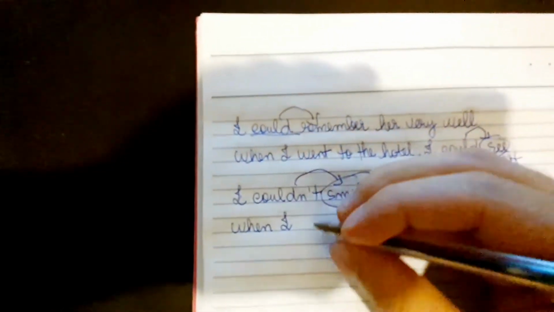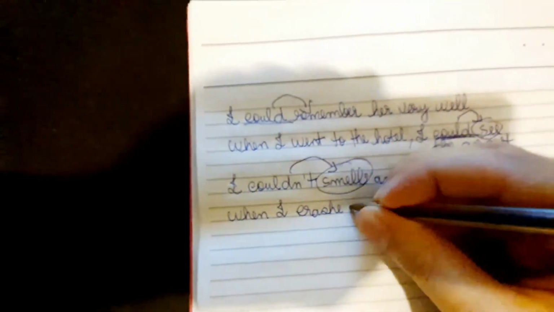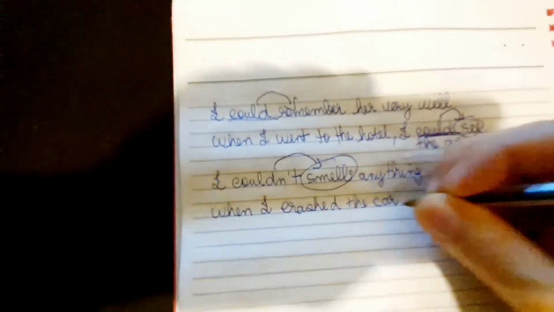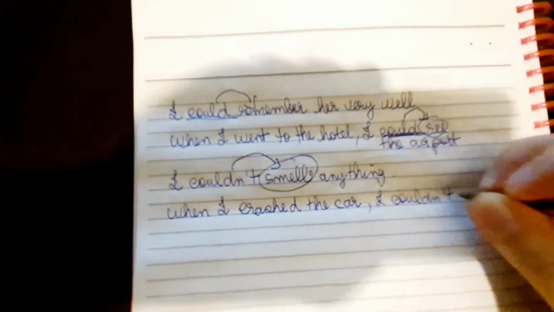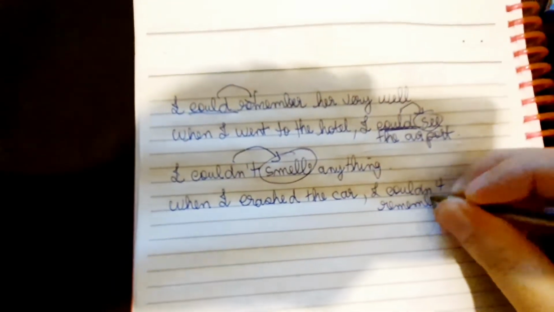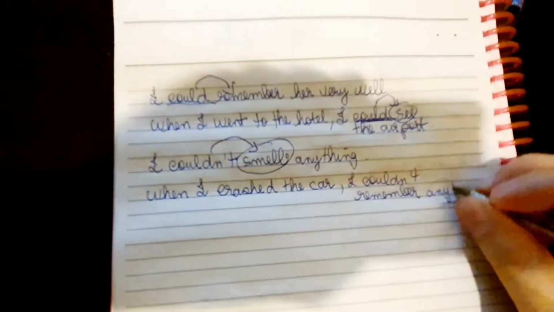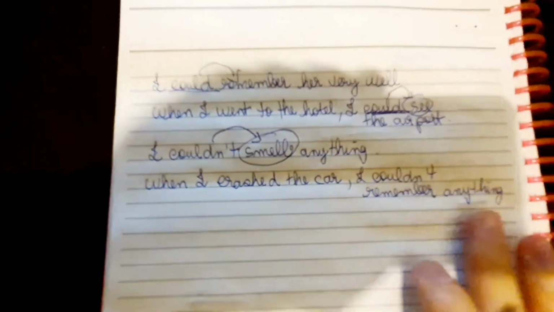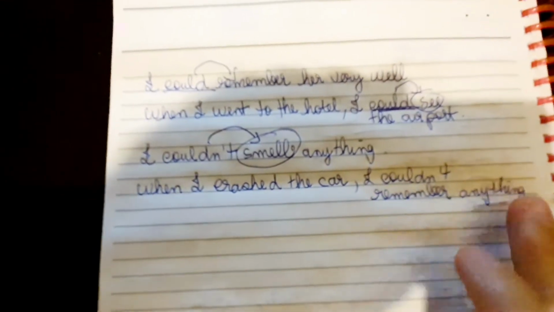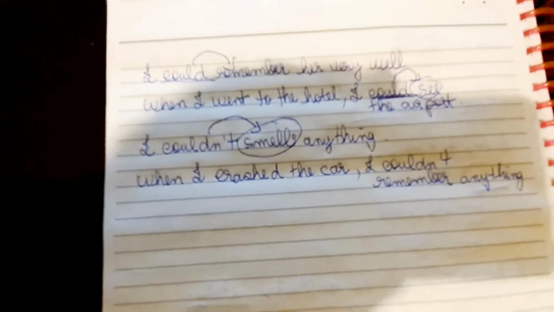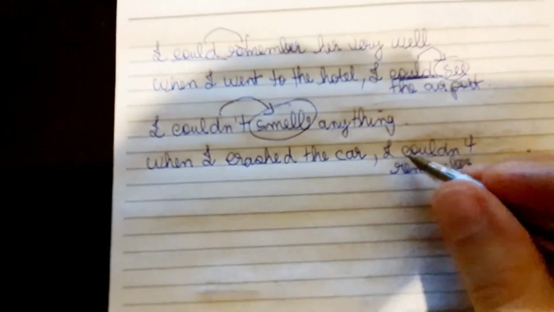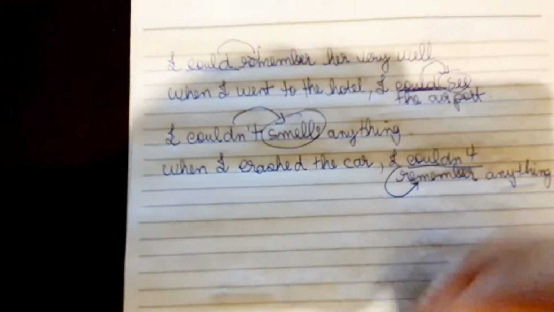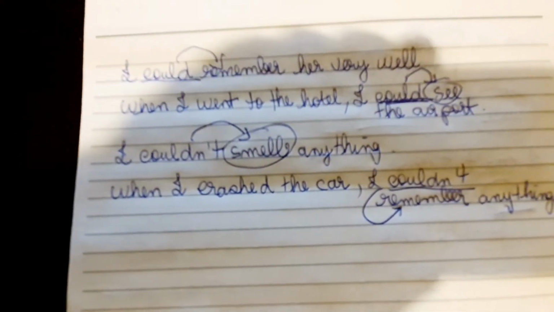Remember, when I crashed the car, I had a car accident. When I crashed the car, I couldn't remember anything, right? So I couldn't remember anything that happened after my crash. I had amnesia, right? So when I crashed the car, I couldn't remember. So could is also used with the verb remember, right?